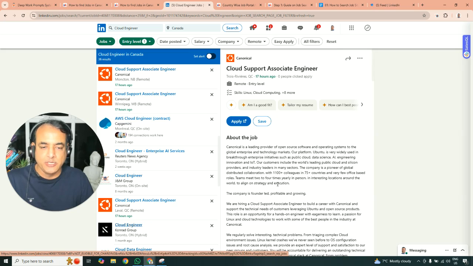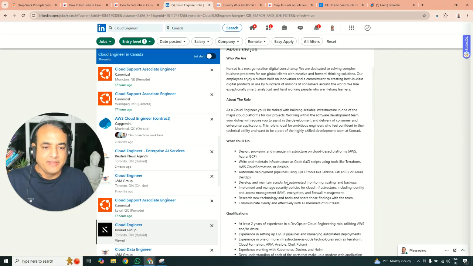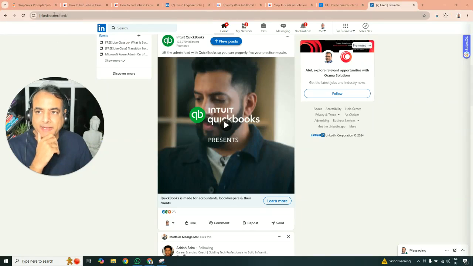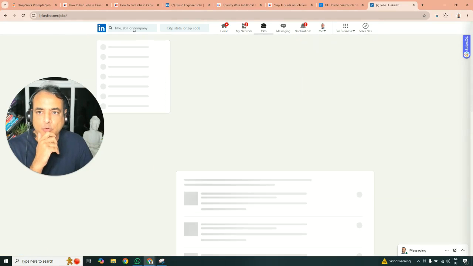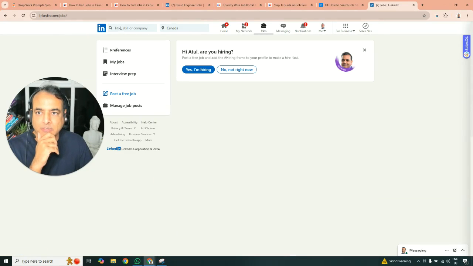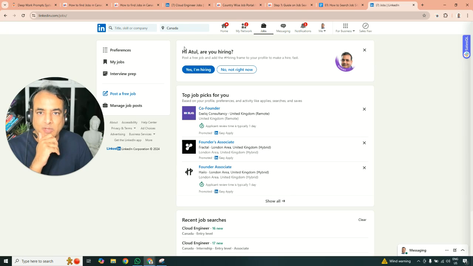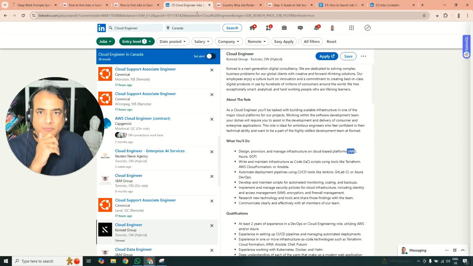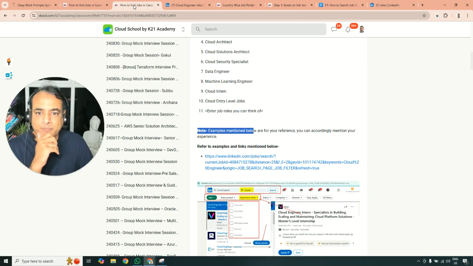I can go to Cloud Engineer, this, and then they're looking for, for example, AWS, Azure, Google, all the things are here. This is another LinkedIn I opened fresh, and then you can go to the LinkedIn feed and click on jobs. This is where you will be able to find the skills and then the location, and then you get your output, and based on that you can start filtering. So this is the tab which I was earlier showing to you. So that's about LinkedIn.